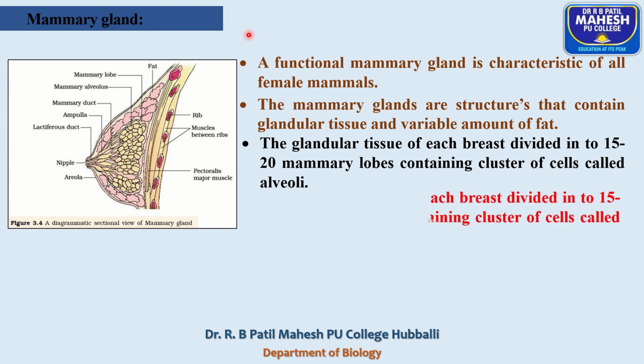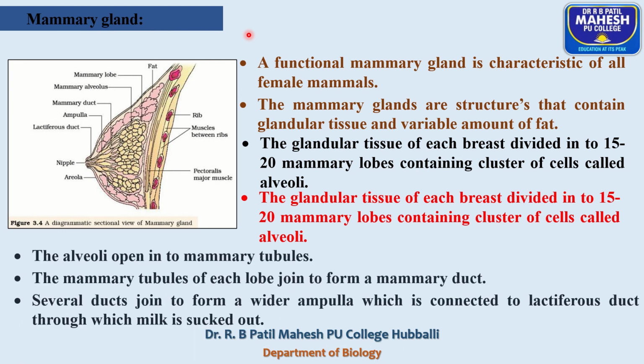These alveoli secrete milk under the influence of prolactin hormone or lactotropic hormone. The alveoli open into mammary tubules, and you remember, the alveoli secrete milk under the influence of lactotropic hormone.